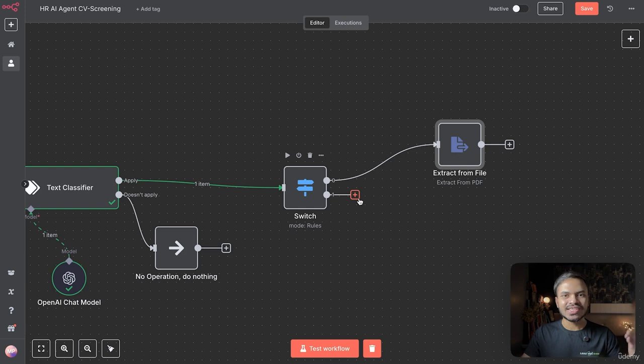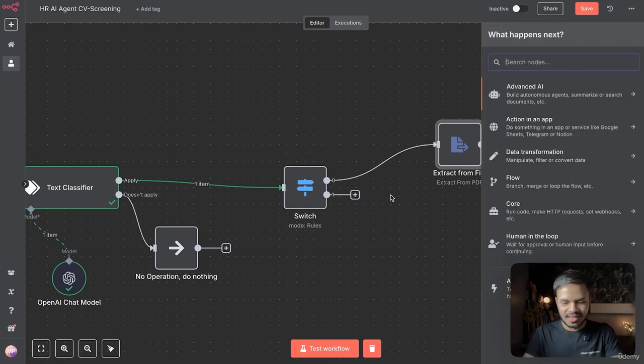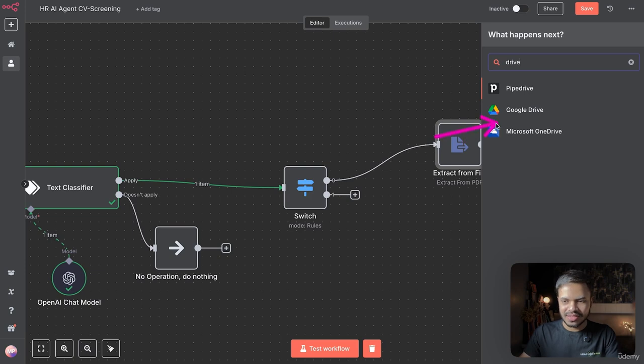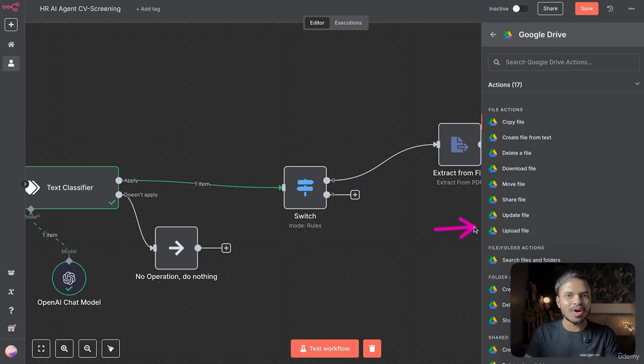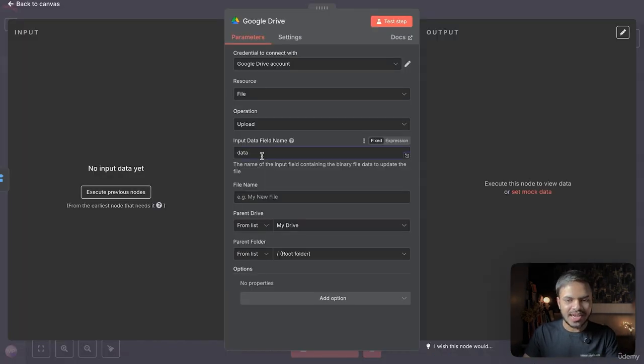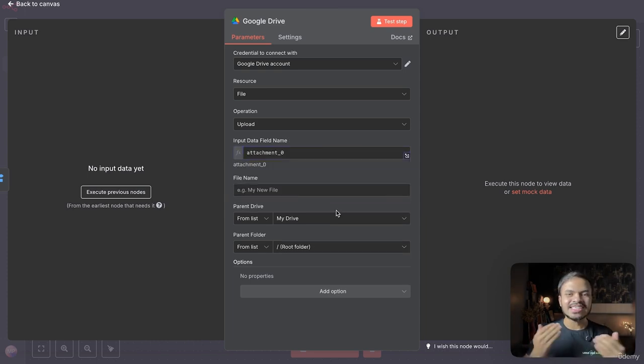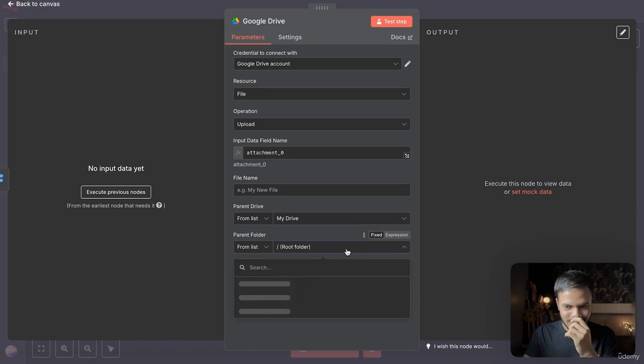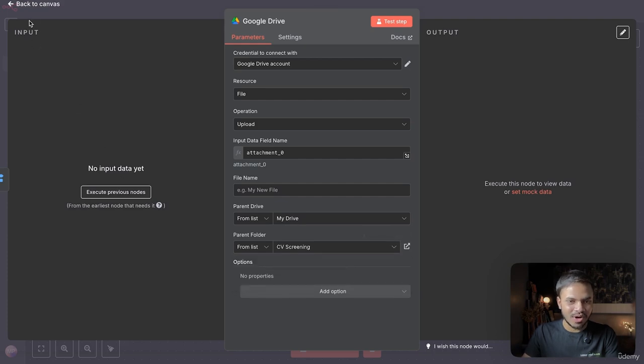And for the second branch, we want to upload this PDF file to our Google Drive. So search for Google Drive. And what we are doing here is uploading a file. So in the data field name, it will obviously be attachment 0. This is the name of the file that we have downloaded from Gmail. Now let us locate our Google Drive folder. I have created this new folder, CV screening. Awesome. So that's all you need to do.